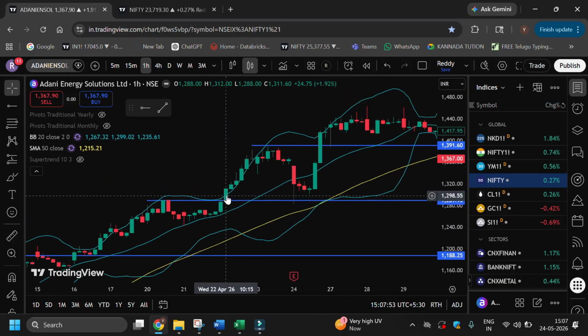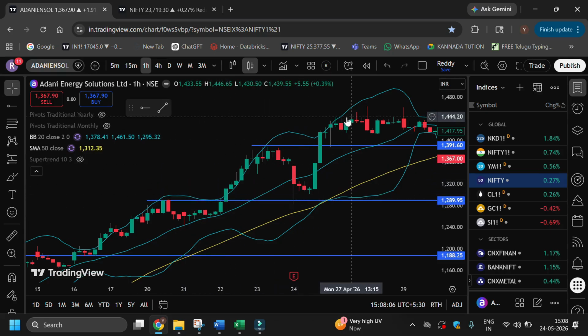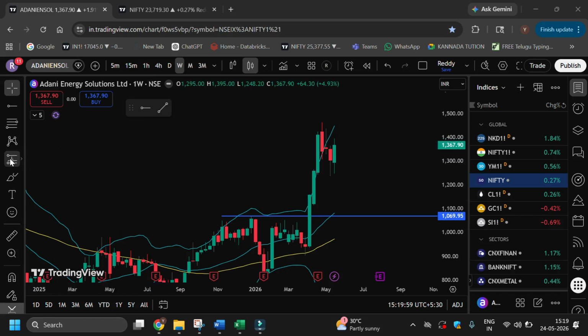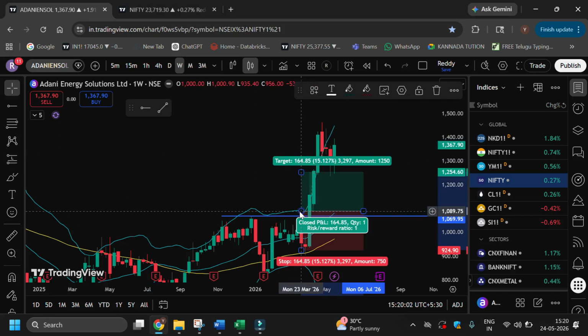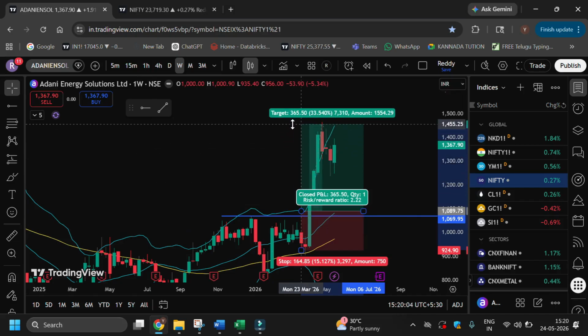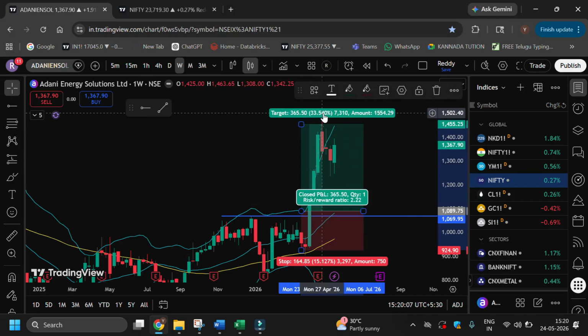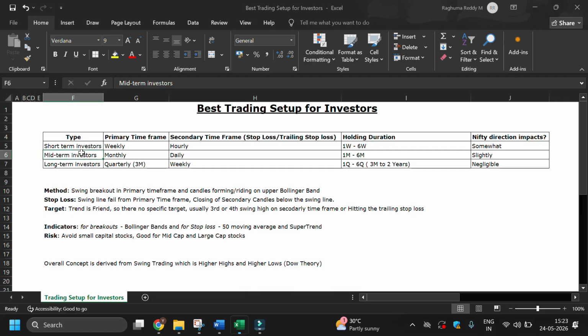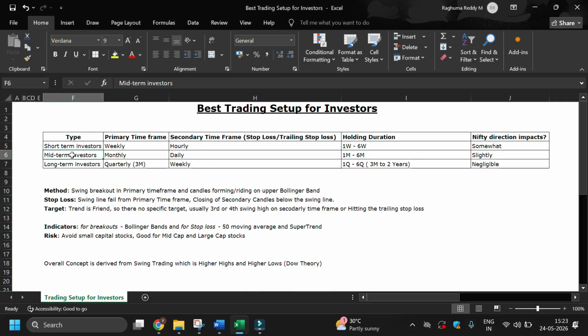Both will work, but this will be a quick stop loss exit. Always the recent swings will be tested again and start moving. Now let's see how much returns it has given within 4 weeks. More than 33%. Within 1 month, most of the stocks, if they give weekly breakouts, they give starting from 10% to 40%. Now let's see an example for midterm investors as well.